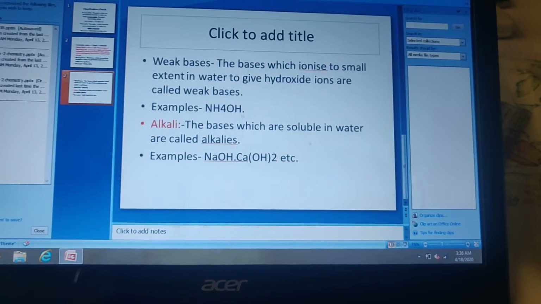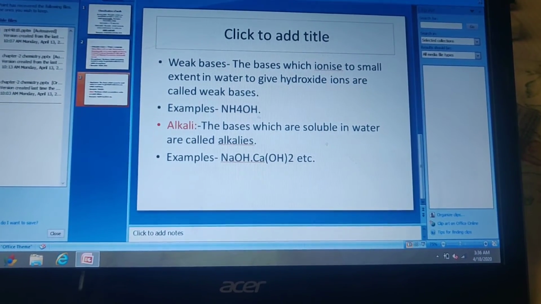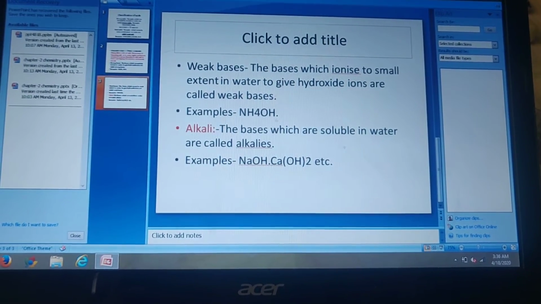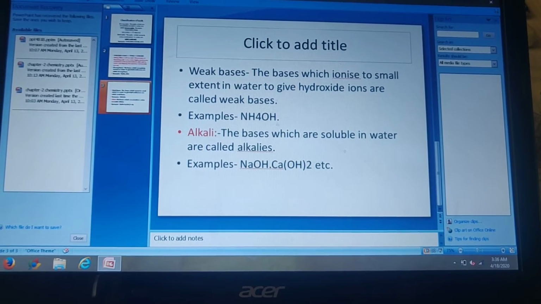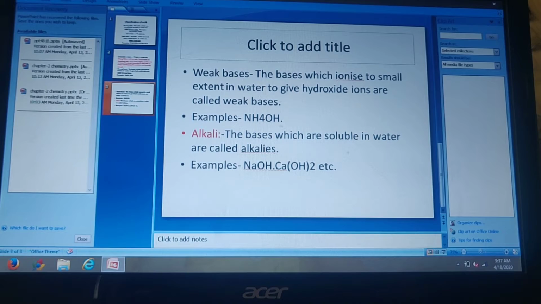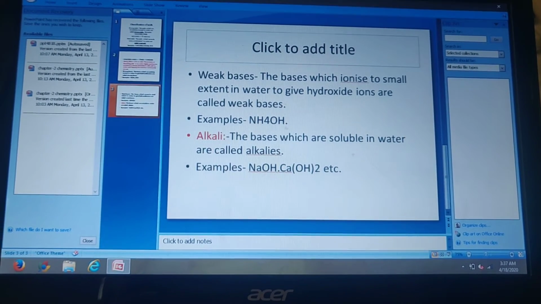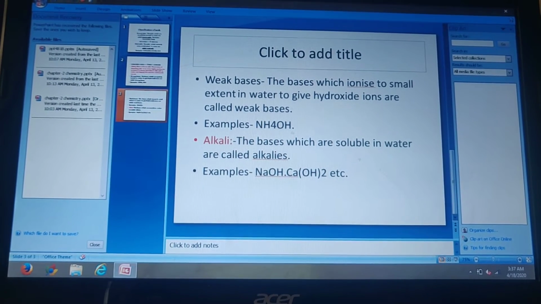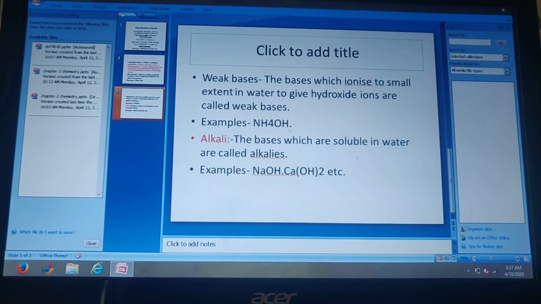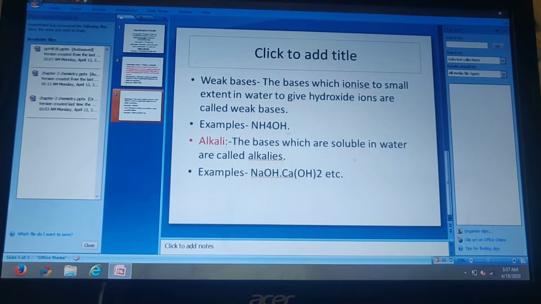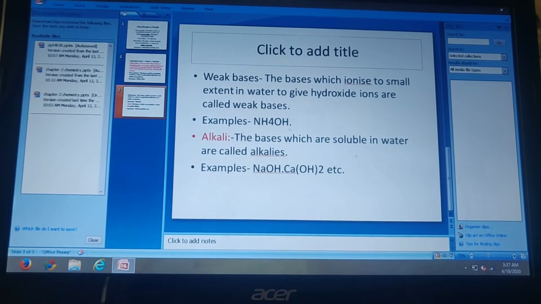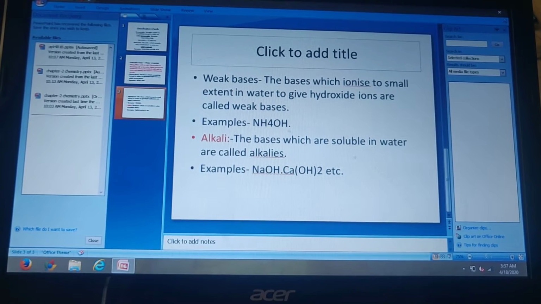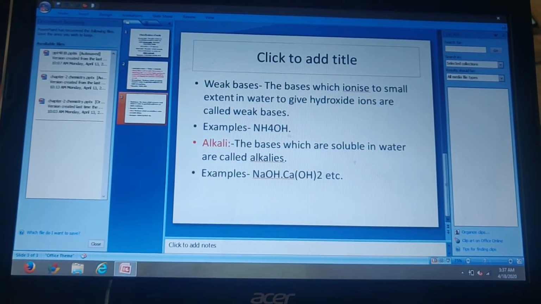Hello everyone, children. In the last video, we studied strong acids and weak acids. Strong acids are the acids which are completely ionized in water. Example: sulfuric acid, nitric acid, hydrochloric acid. We also studied weak acids, which are partially ionized in water and give a smaller amount of H+ ions. Such acids are known as weak acids.